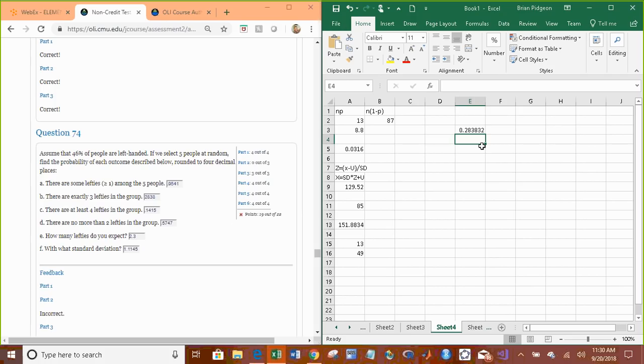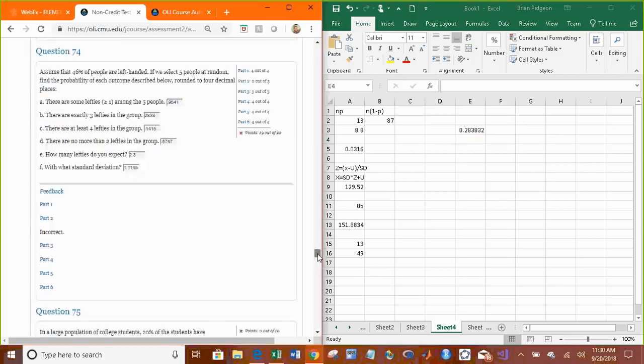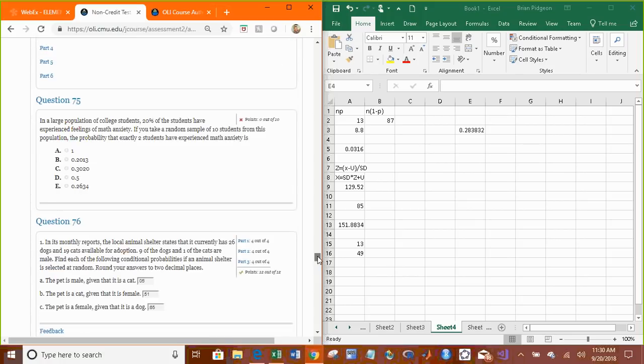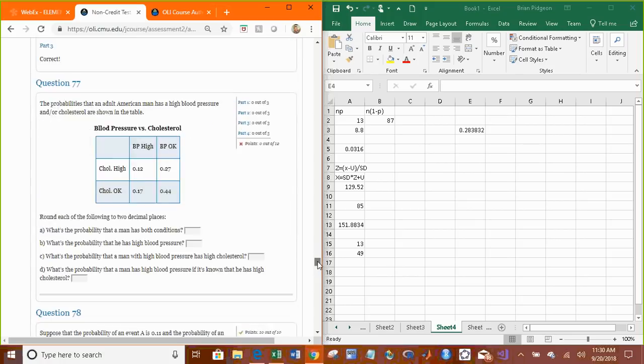So there was just a mistake in the coding somewhere. The right answer is 0.2838. So I'll go back and look at that one. Round up to 4. I'll go back and look. I didn't answer that one. I didn't answer that one.